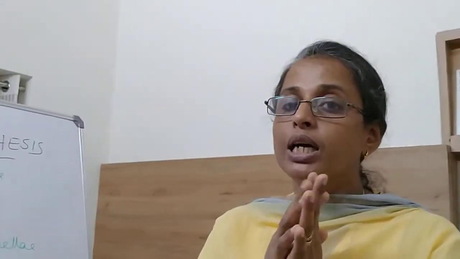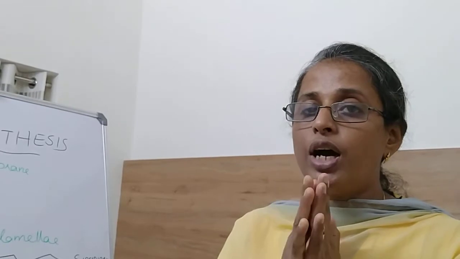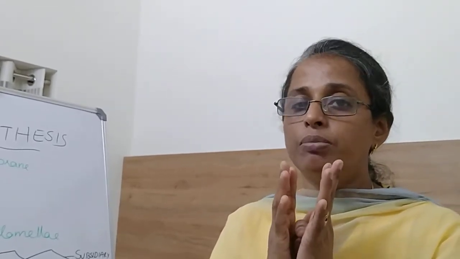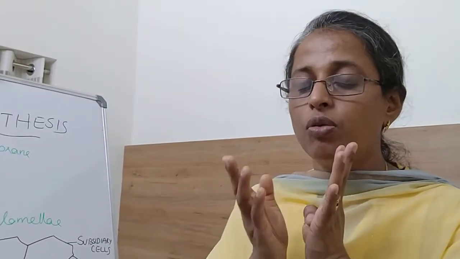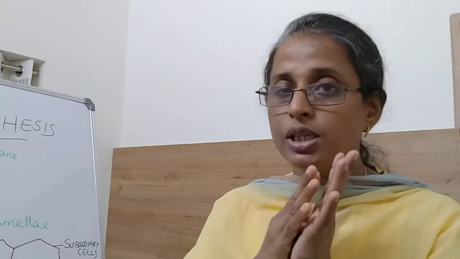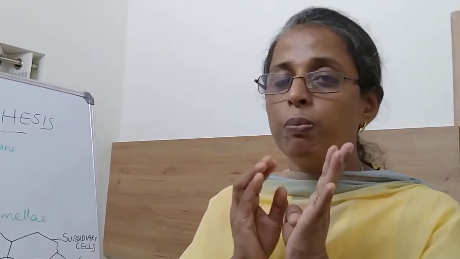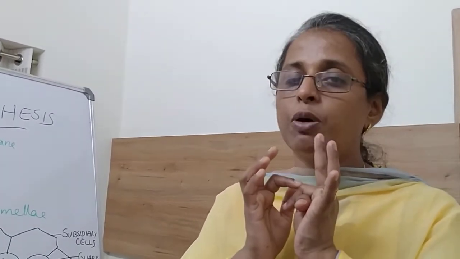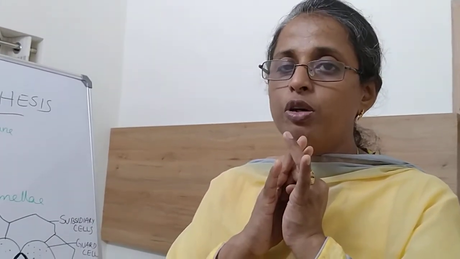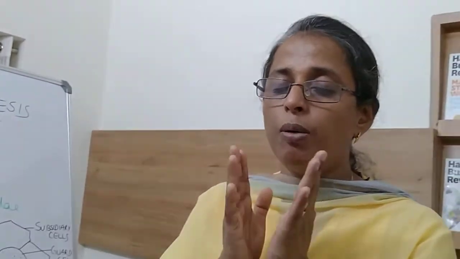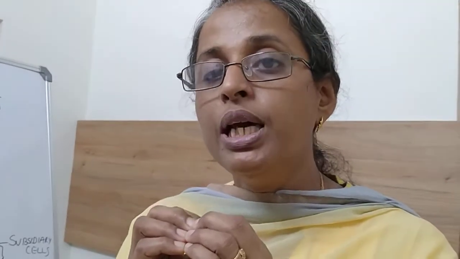The opening and closing of stomata controls the main physiological function of photosynthesis, because carbon dioxide intake as well as removal of oxygen takes place. So photosynthesis is possible because of the opening and closing of stomata. Respiration is possible because of it, and transpiration is also possible because of it. So this is the opening and closing of stomata as a whole. It is a very important process.